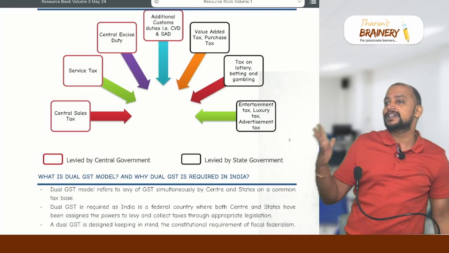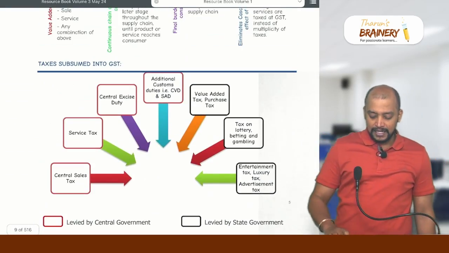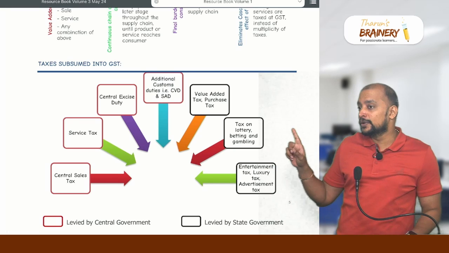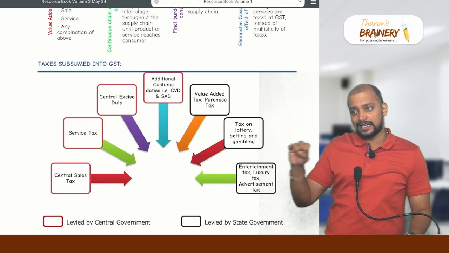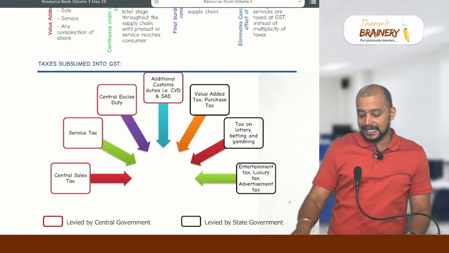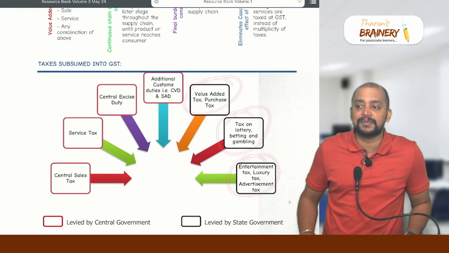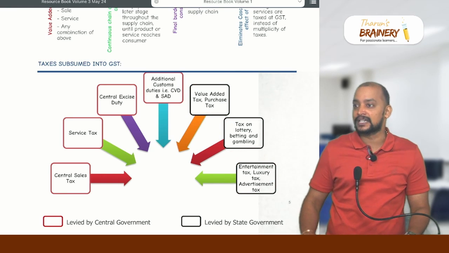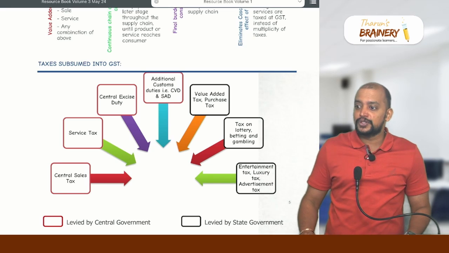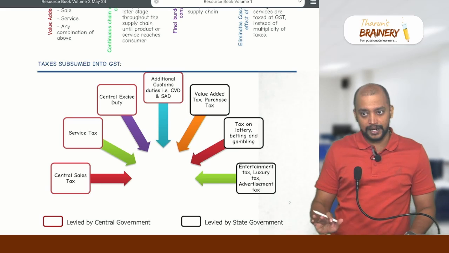Number 1, how GST is formed. All indirect taxes levied by central government except customs duty, including CVD and SAD, got subsumed into GST. Second, specified indirect taxes levied by state government. That is, the 6 specified indirect taxes levied by state government got subsumed into GST. Then indirect taxes levied by local authority, subsumed or not subsumed into GST? Not subsumed into GST. Okay.